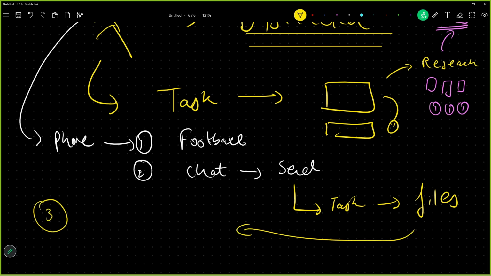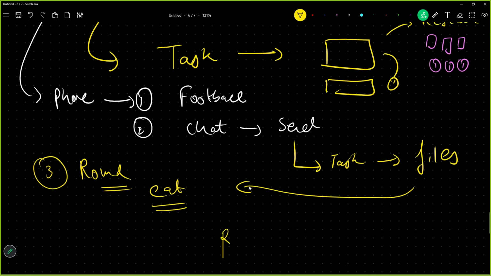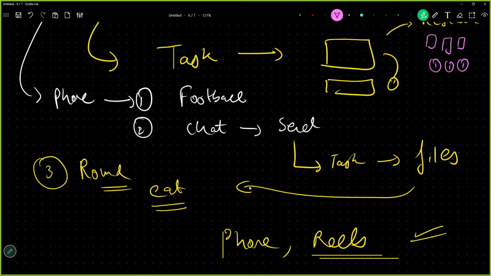Okay. A distraction call comes: hey, let us quickly have a small round around the corner. Let us quickly go ahead and eat something. You went ahead and ate something, and by the time you are back, this time what you are doing is you are using your phone, and you are seeing reels on your phone, and you have completely forgotten about the part that you were about to send the files to your boss.